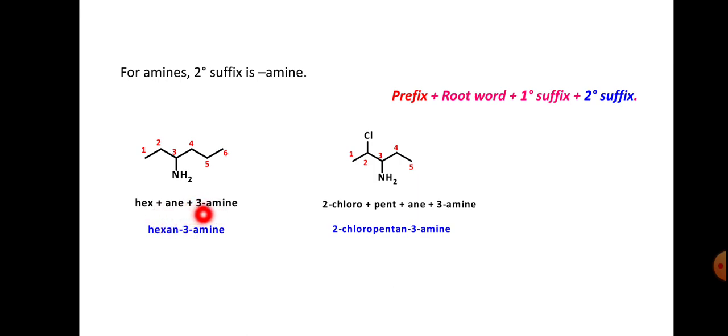This is simply hexamine, but since the third position is amine, you call it hexane-3-amine. In the same way here, you can see a chain of 5 carbons, the second position is chloro and the third position is amino. The 2-chloro is the simple prefix, 5 carbons pent is the root word, ANE is the saturated compound suffix, plus amine at the third position. So that is 2-chloropentan-3-amine.